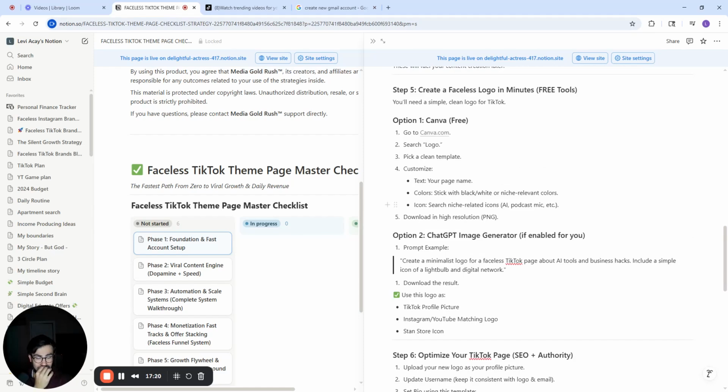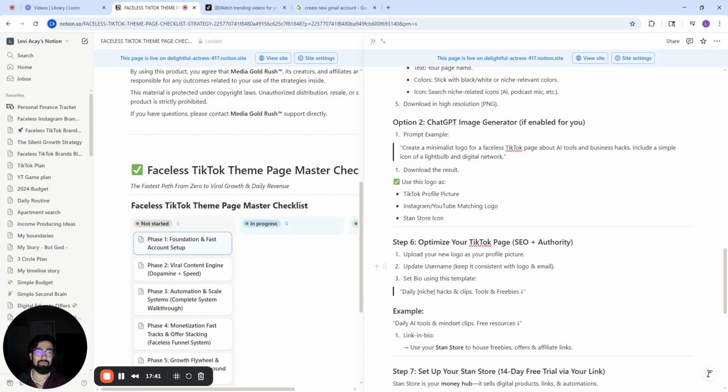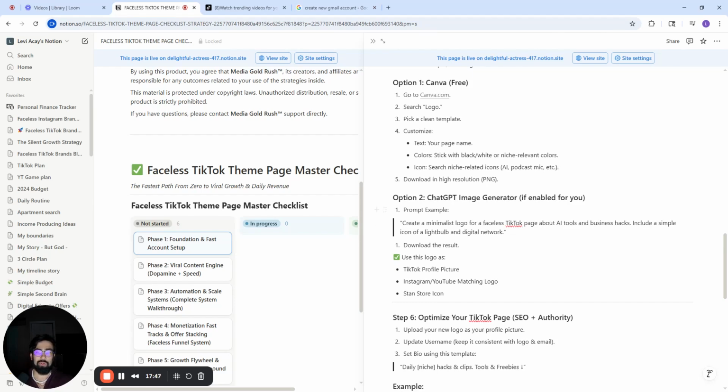Keep it very clear and simple, so when people are searching it up or even coming across your page, they know exactly what it's about. You can even use the ChatGPT image generator. Tell it what your page is about, maybe the niche, the topics, give it all the information, and it will generate a logo for you. Very easy. You shouldn't be spending hours on end trying to come up with the best logo for your page.